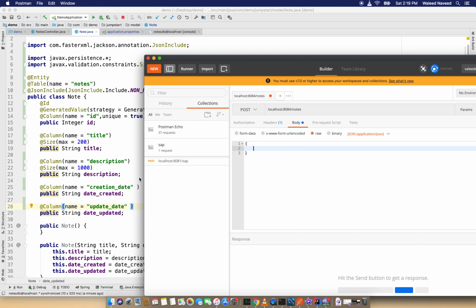Now I'm going to create the JSON. First we have title, so let's use title: my first note. The second property is description: my first note description.